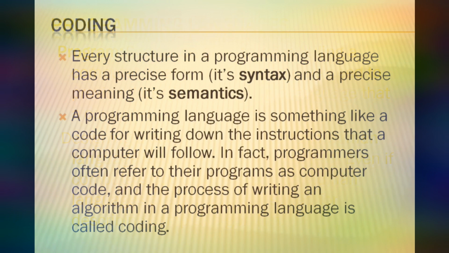What is coding? Every structure in a programming language has a precise form, which is its syntax, and a precise meaning, which is its semantics. A programming language is something like a code for writing down the instructions that a computer will follow. In fact, programmers often refer to their programs as computer code. And the process of writing an algorithm in a programming language is called coding.